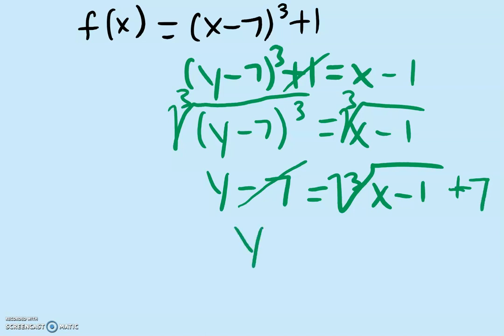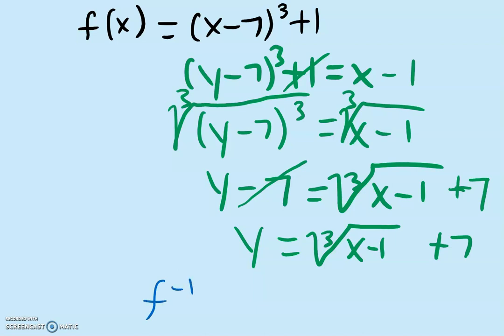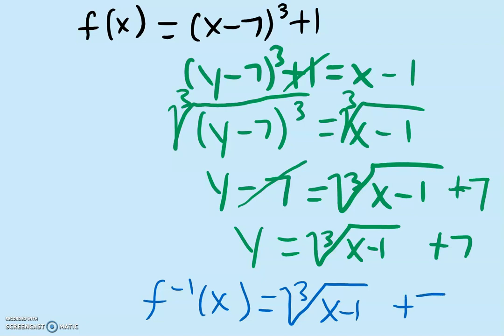Change it to a plus 7. And we have y equals the cube root of x minus 1 on the inside, and on the outside we have a plus 7. And finally, to rewrite this in function notation, f inverse of x is equal to the cube root of x minus 1 plus 7.